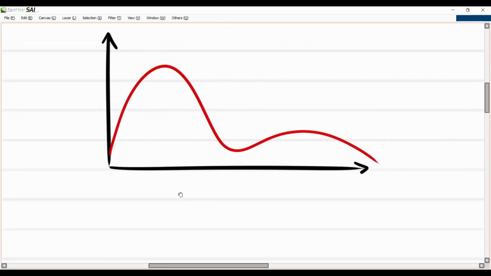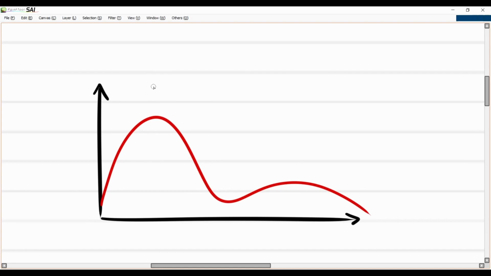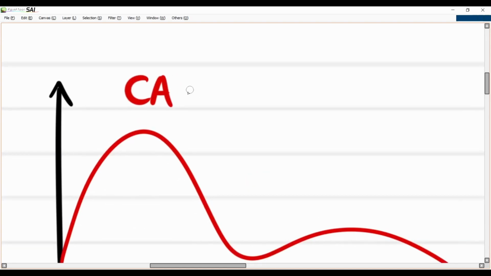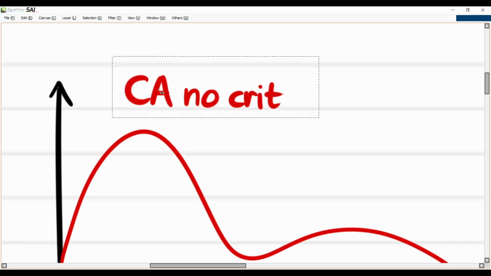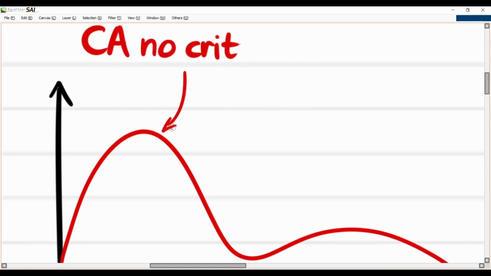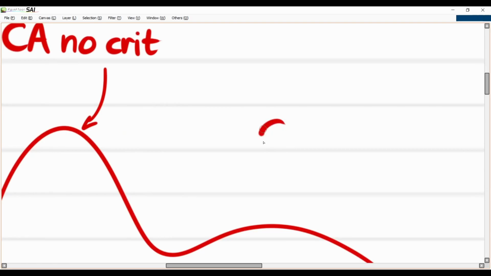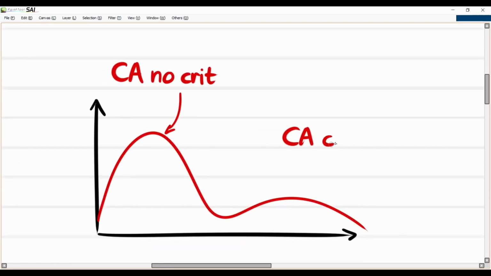One where, so this side is where the charged attack does not crit. On this side, so let's put it here, this is for our charged attack no crit, and then this is when we have our charged attack crit.